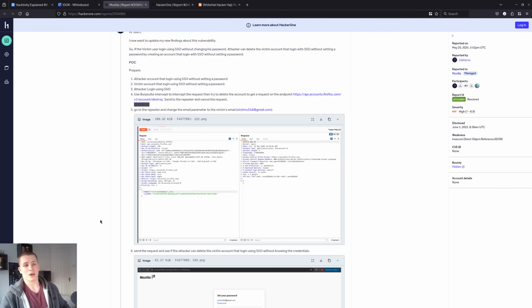Because obviously, if you have single sign-on, there's no password to hash at all. It just doesn't exist, right? And the database probably was checking for the password hash, and they probably just got rid of it. The developers were like, oh, let's just fix it by getting rid of the password hash. But then they forgot that the password hash is the only thing that actually makes it secure.